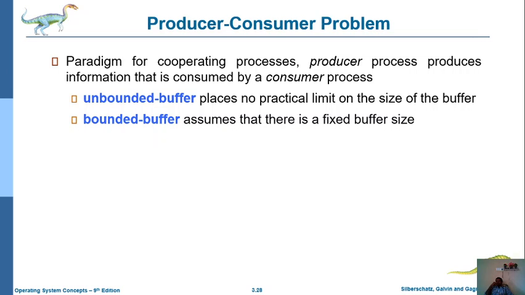That's why we use buffers. These buffer mechanisms are of two types: bounded and unbounded. Bounded means there is a fixed buffer size, unbounded means there is no limitation on the buffer size.